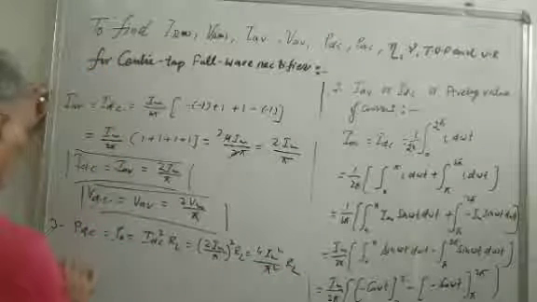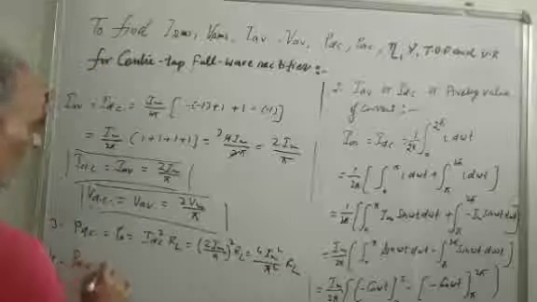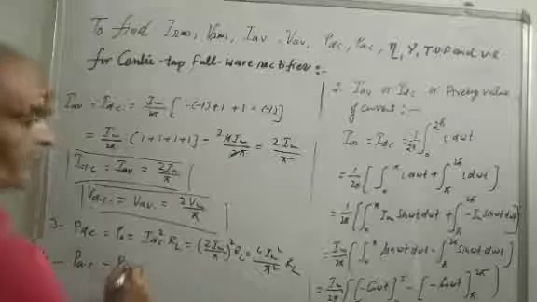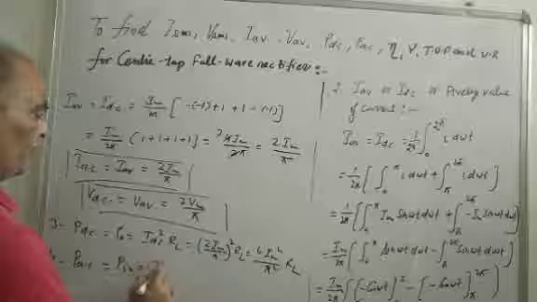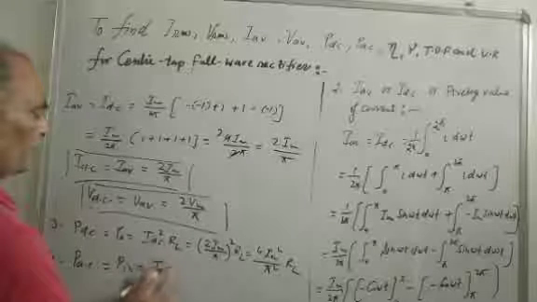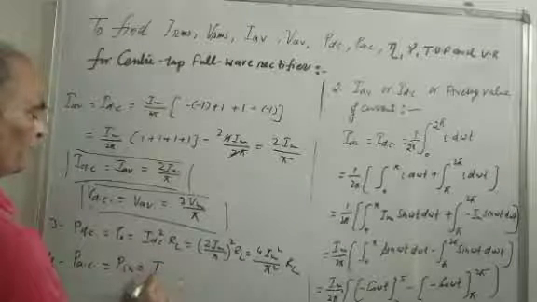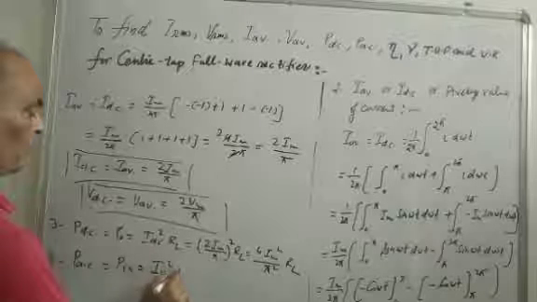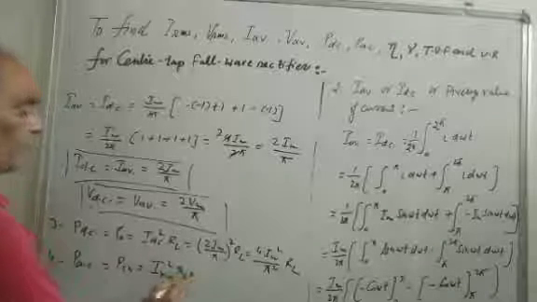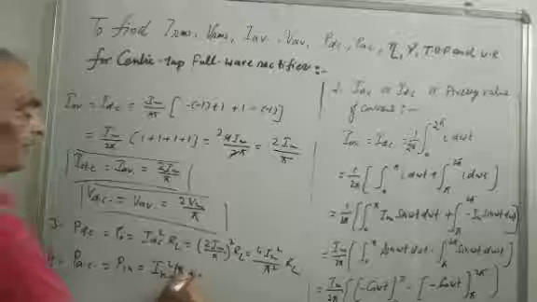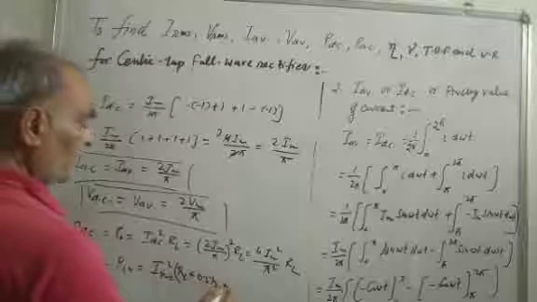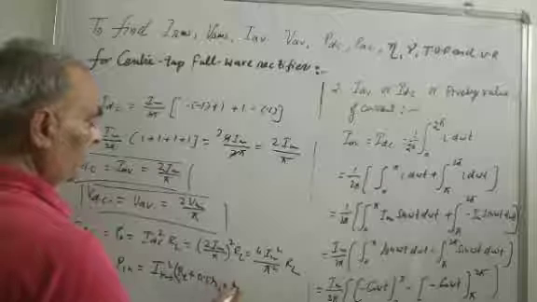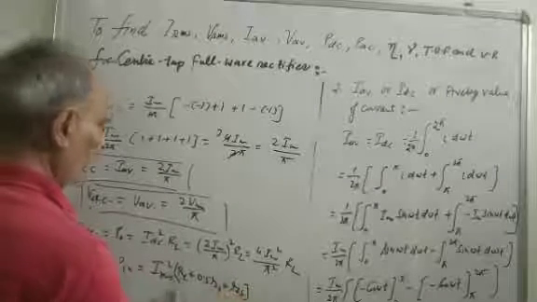Fourth is PAC or input power to the rectifier, which is equal to IAC or IRMS square into RL plus, now the secondary winding resistance is 0.5 RS plus RF, only one diode is connected.